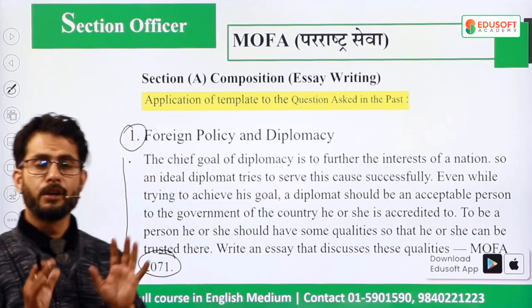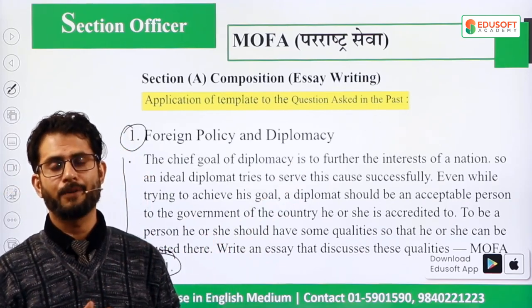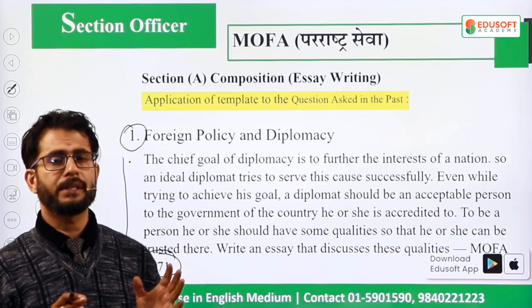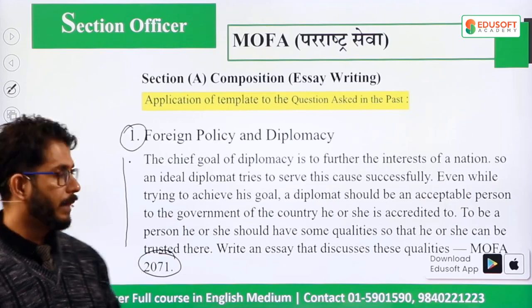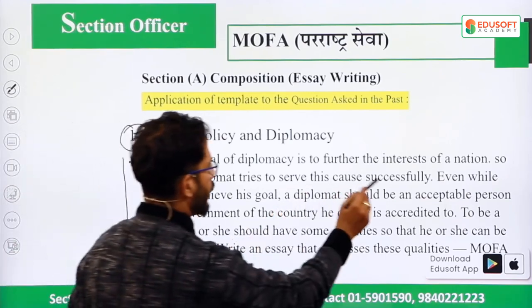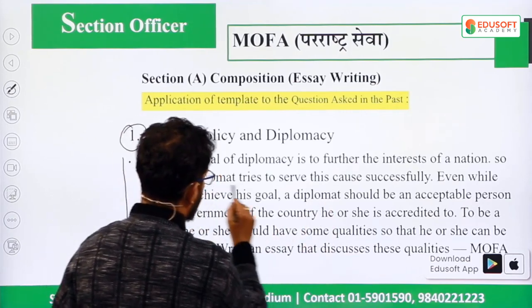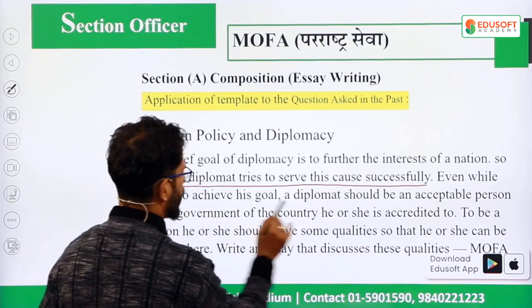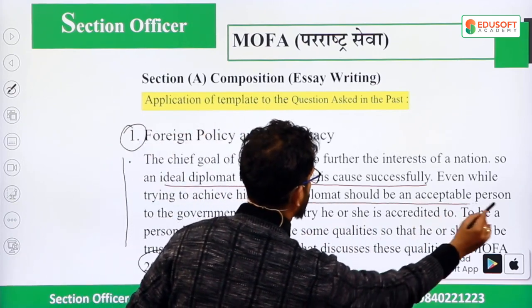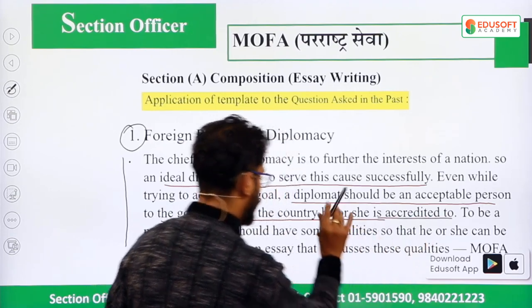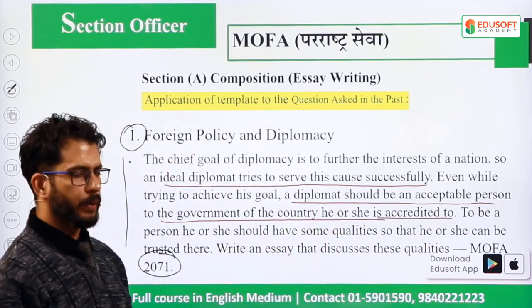First and foremost, you must know what the question is about. It's not like write an essay on climate change. No, the question is an analytical one. So look at it. What does it say? An ideal diplomat tries to serve his cause successfully, even while trying to achieve his goal. A diplomat should be an acceptable person to the government of the country he or she is accredited to. These are your focus points.